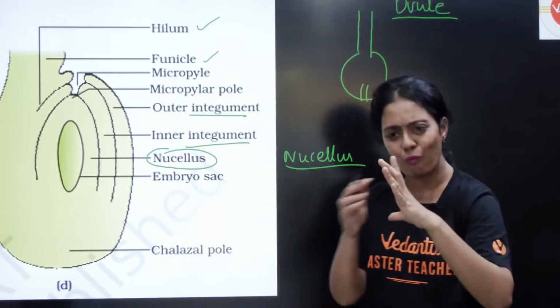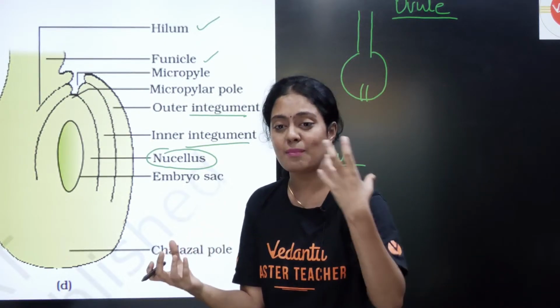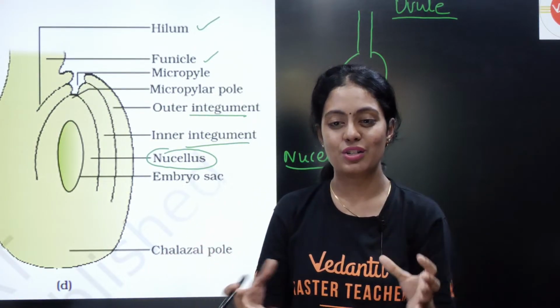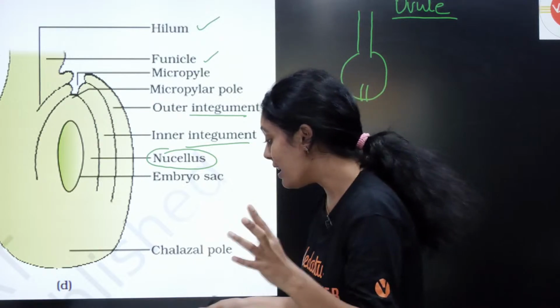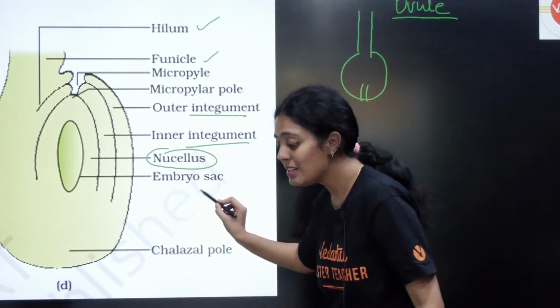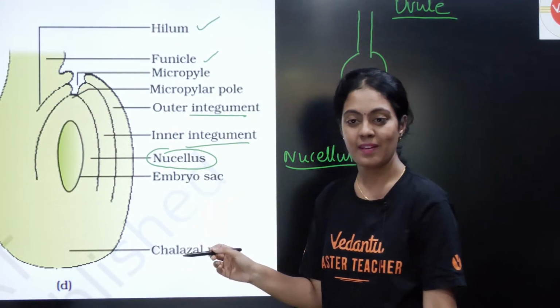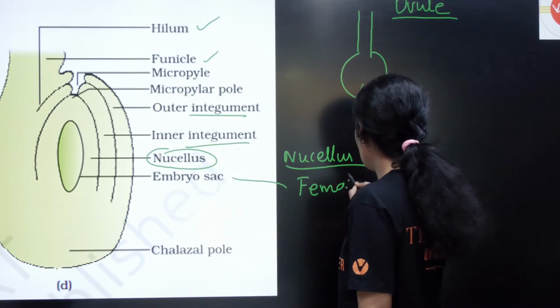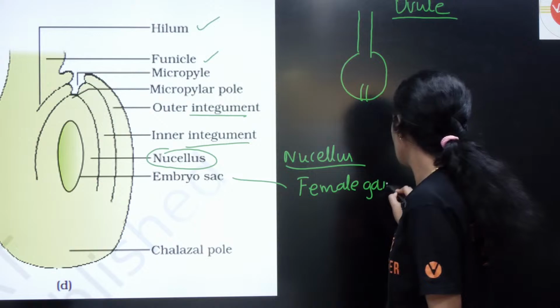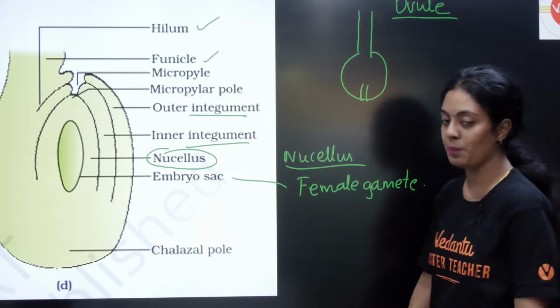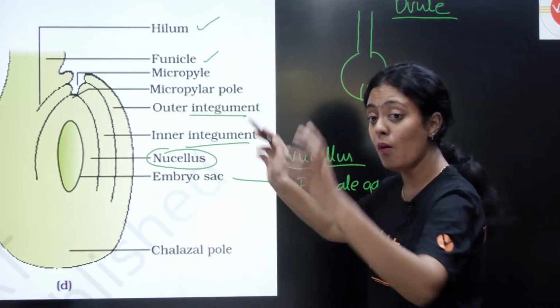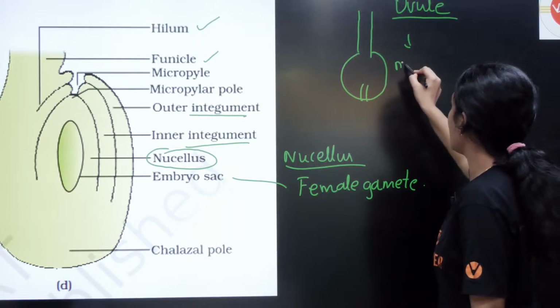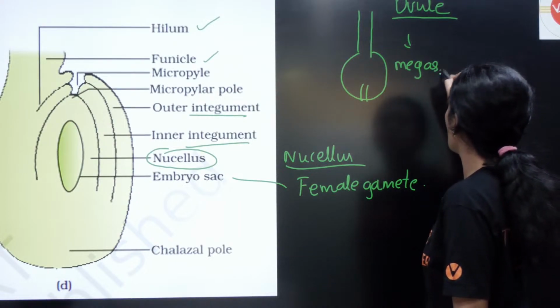Inside the nucellus, see how much protection nature has given to a female gamete. The innermost layer is your embryo sac, and this embryo sac is your female gamete. Very very important. The entire ovule, I call it megasporangium.